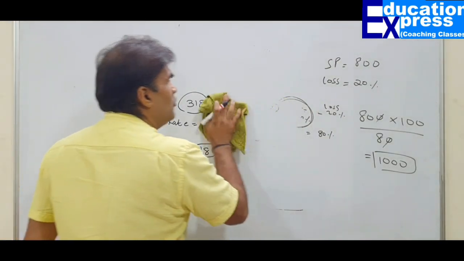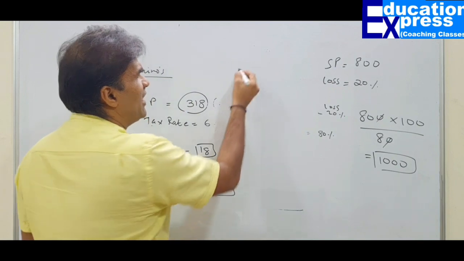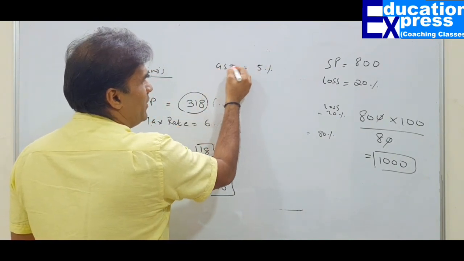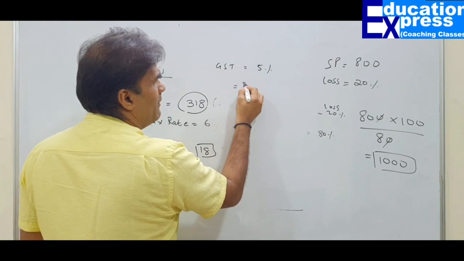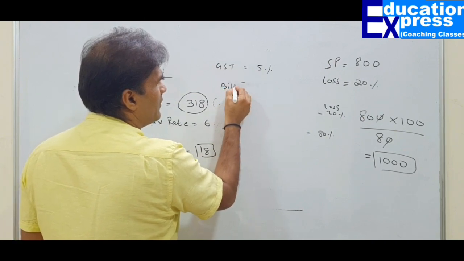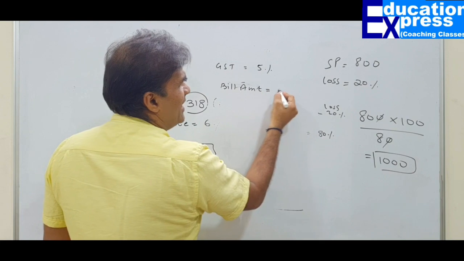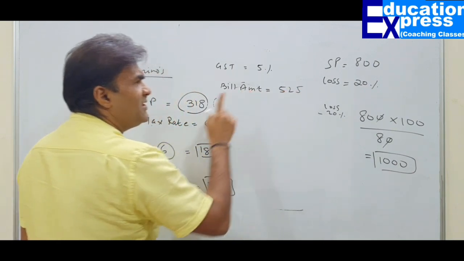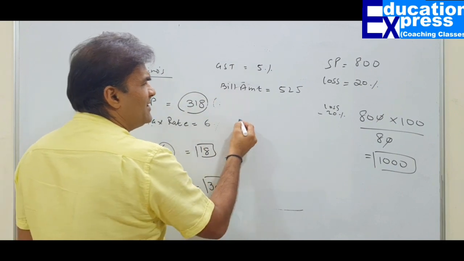In case you know for sure that the restaurant is charging you 5% as taxation or GST, and your total bill amount is, let us say, 525, and you are interested in finding out how much tax they have collected from you, simple.